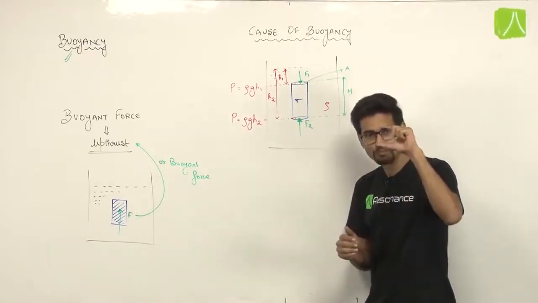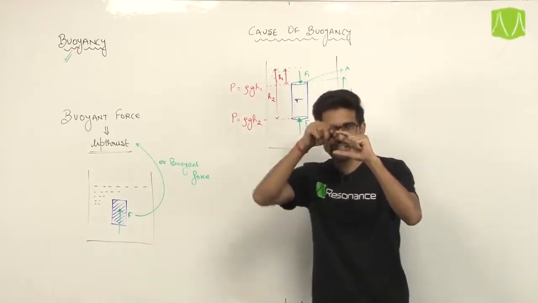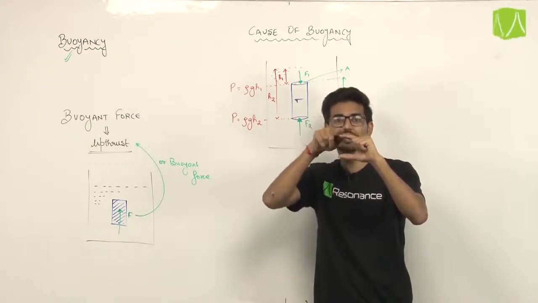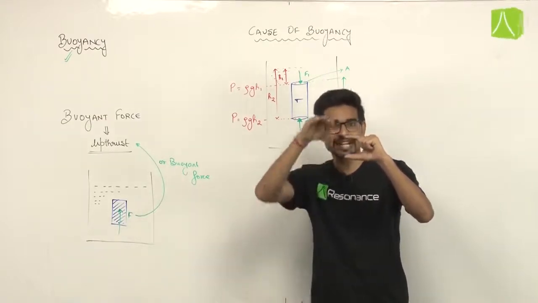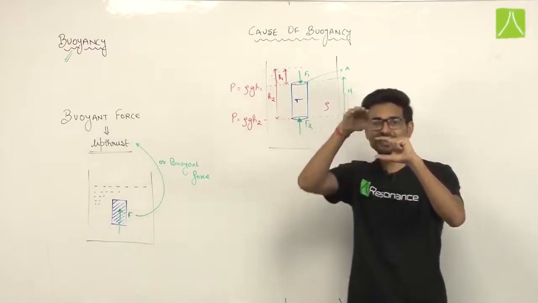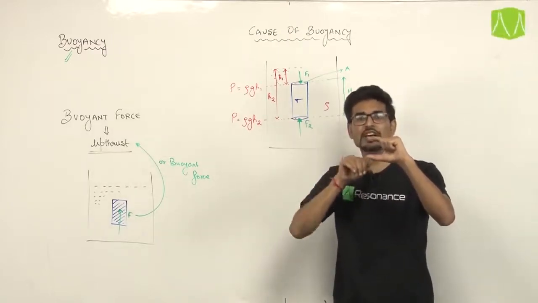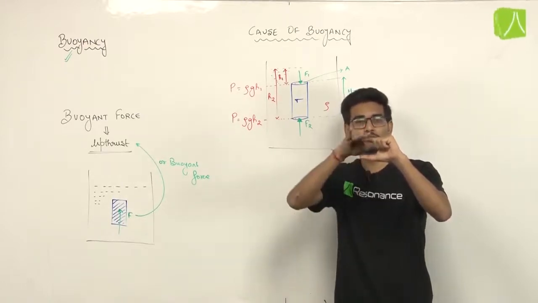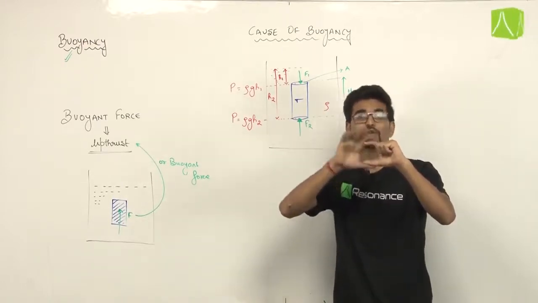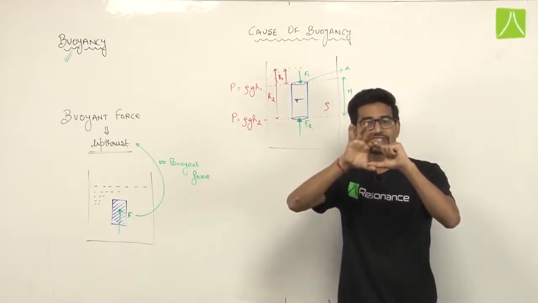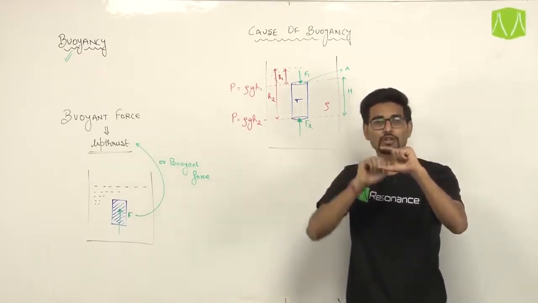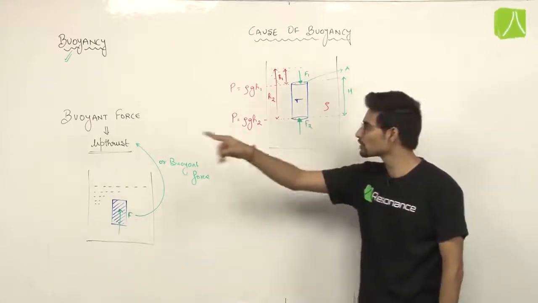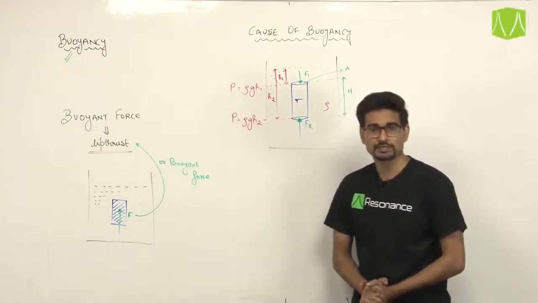If you are taking an object, then the pressure at this level will be different and the pressure at this level will be different, due to which the force acting at this level and this level will be different. As we go down into a liquid, that is as depth increases, pressure also increases. So the pressure at this level is more, so the force applied at this level will be more, and the force applied at this level will be less. When you subtract these two forces, as they act in opposite directions, you will find that there is a net upward force acting on this body, and that upward force is known as buoyant force or upthrust.